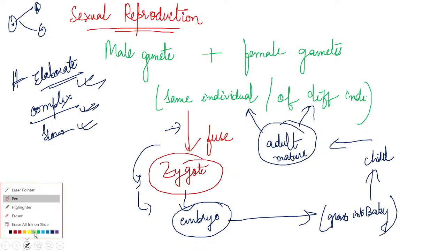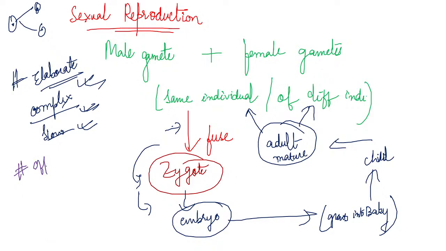And along with it, the most important thing is offsprings are not identical. Okay. So how are the offspring? The offsprings are totally different.